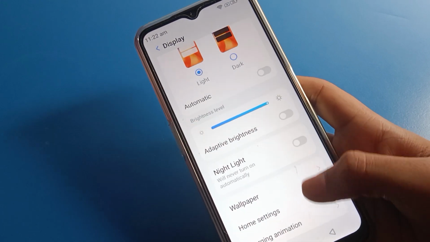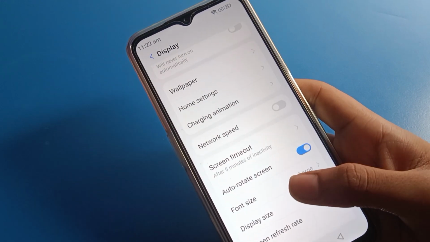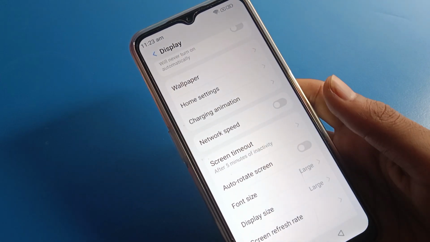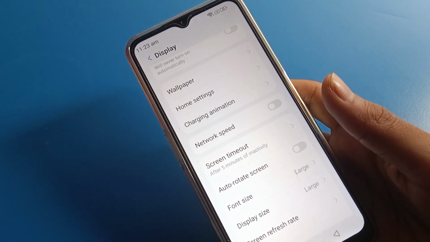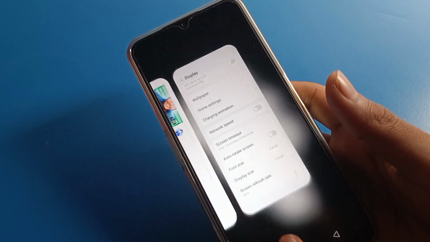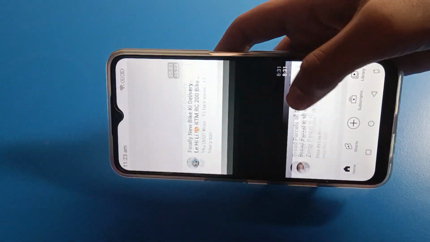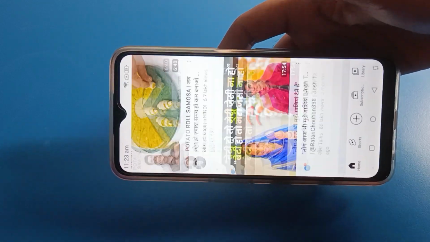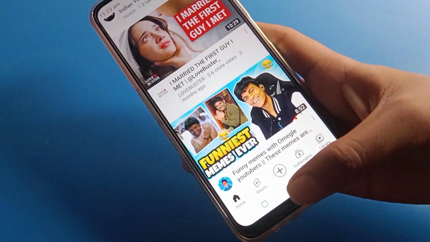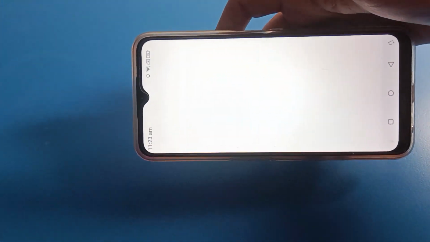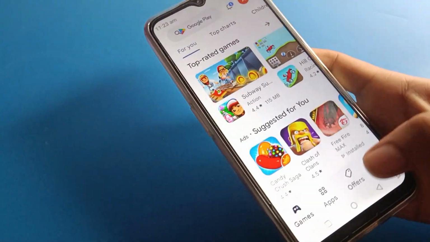After opening display settings, scroll down, and on your Lava mobile, if your auto rotate setting is on, you have to turn it off. After turning it off, your problem is solved, and you cannot rotate your screen, the screen will not rotate automatically. Friends, you can check, you can try, the screen will not rotate in your Lava mobile. You can open any app, and the screen will not rotate. You can check.